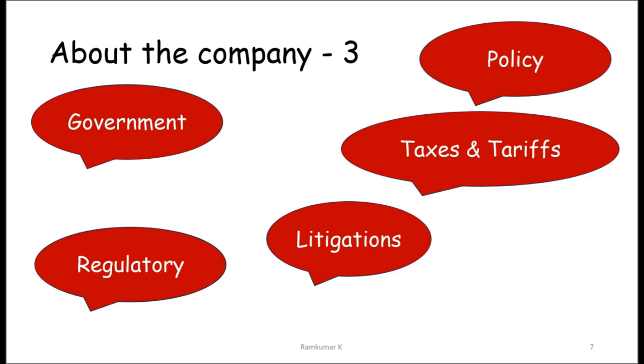Now, if you look at the track of government, regulatory and policies, since this company is in a highly regulated environment, regulated by SEBI, one of the subsidiaries is regulated by RBI, the other subsidiaries are regulated by other regulators like IRDAI, etc. The company is very much controlled by the rules and policy changes of the government.